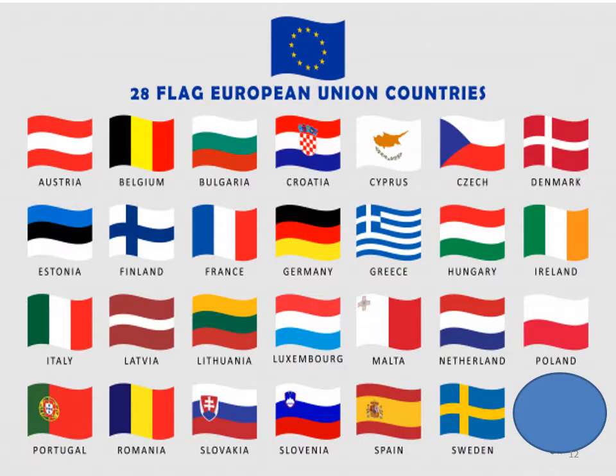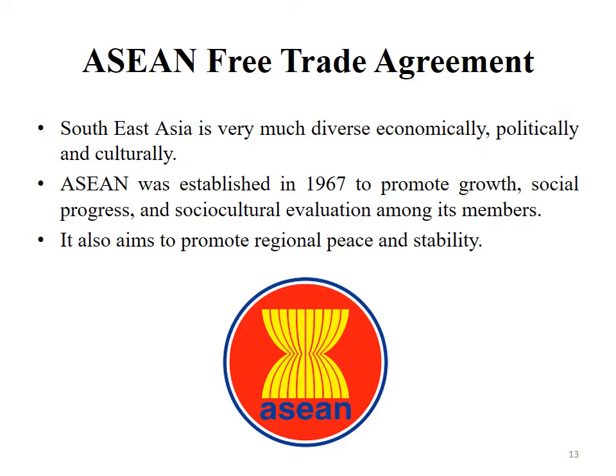This slide shows you the 28 flags of European Union countries, but in the last row, I have circled one flag. That belongs to the United Kingdom. In 2016, the United Kingdom decided to leave the European Union. So for the moment there are only 27 members in the European Union.